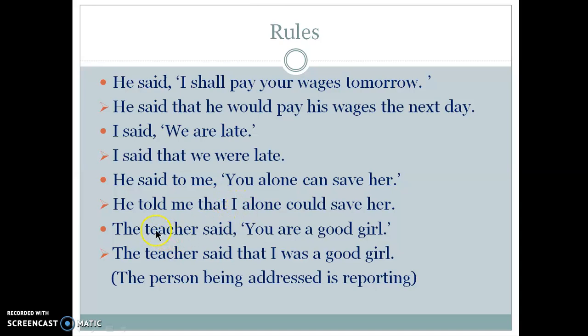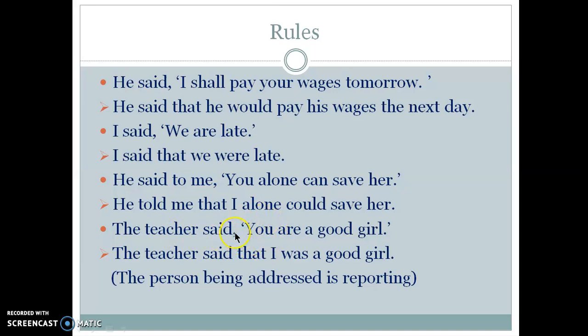Now the second person changes to the first or the third depending on who is reporting the utterance. Now look at this example. The teacher said you are a good girl. Here the person being addressed is reporting.